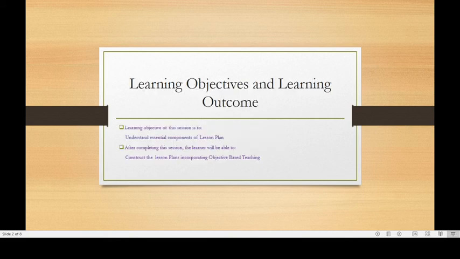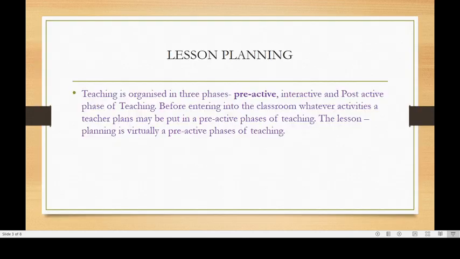The learning objective of this session is to understand the essential components of a lesson plan. After completing this session, the learner will be able to construct lesson plans incorporating objective-based teaching. Now let us see what lesson planning is.